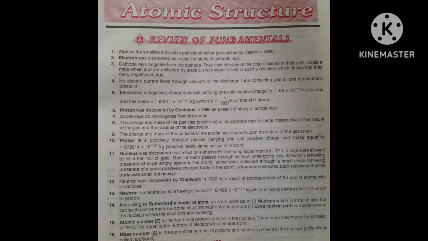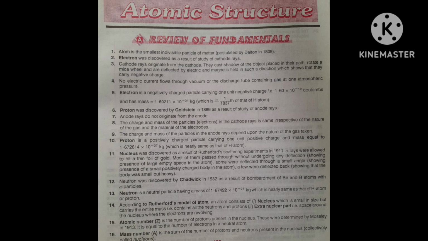Next, about the neutron. Neutron is a neutral particle having a mass of 1.67492 into 10 to the power minus 27 kg. This is also 10 to the power minus 27 kg, like a proton.